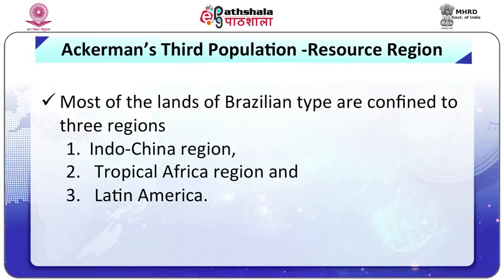And if you remember Ackerman, for him, what was the critical thing? Out of those three, PRT, was it P, R or T? Of course T, technology. And Brazilian type can also improve. Most of the lands of Brazilian type are confined to three regions: Indochina region, Tropical Africa region, and Latin American region.